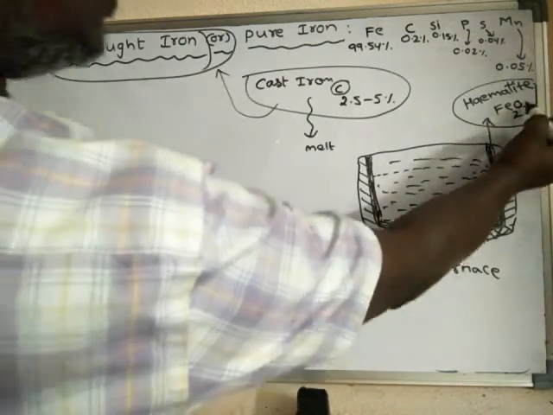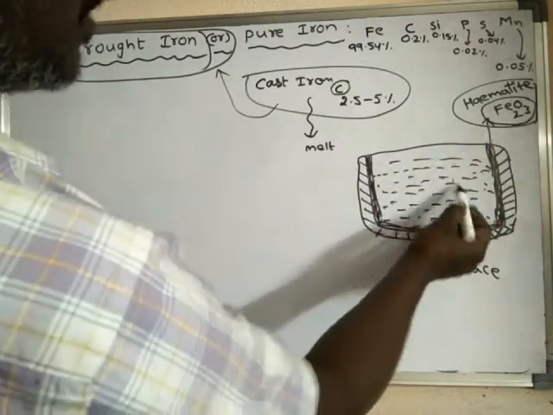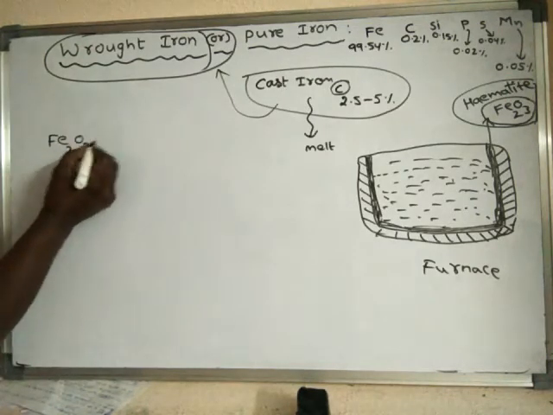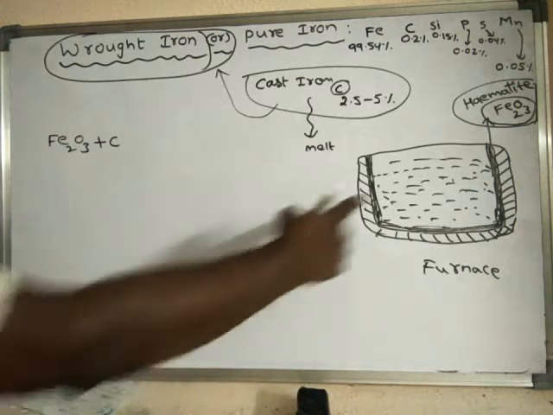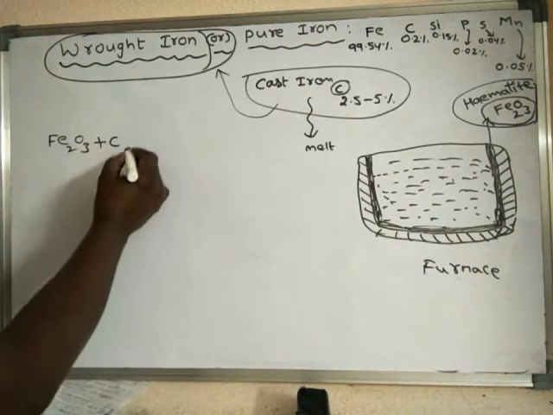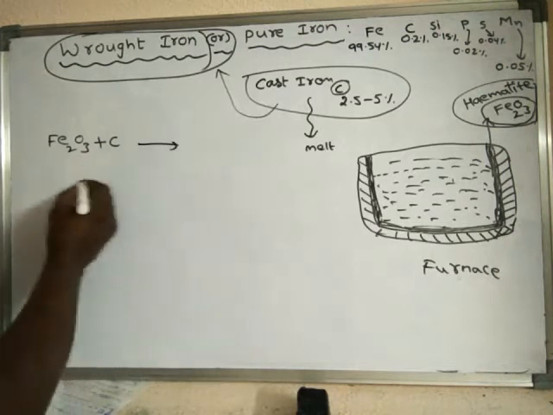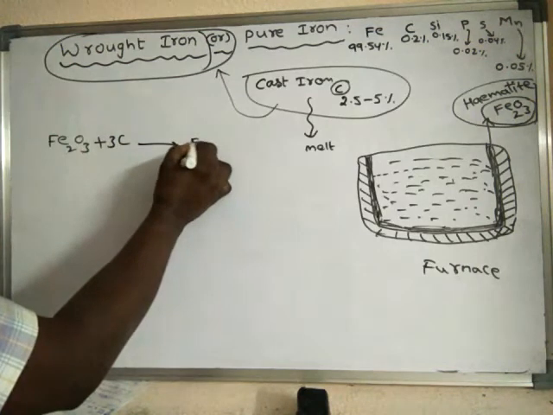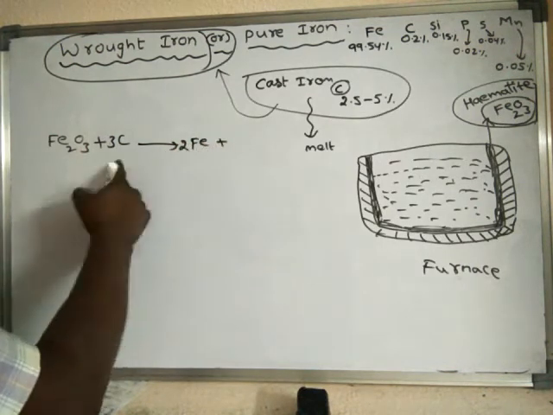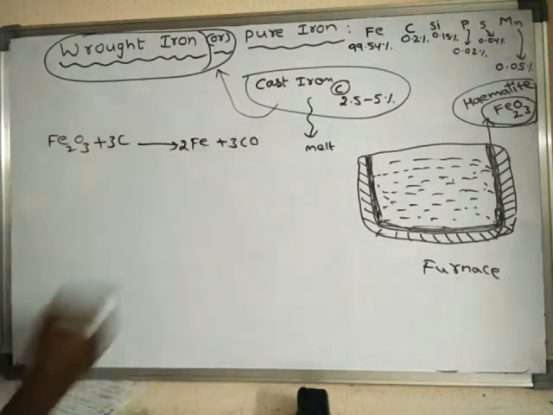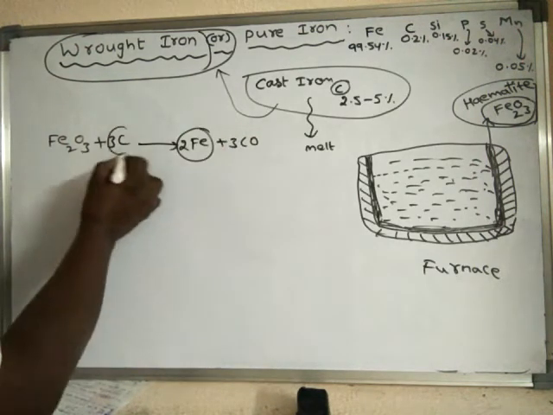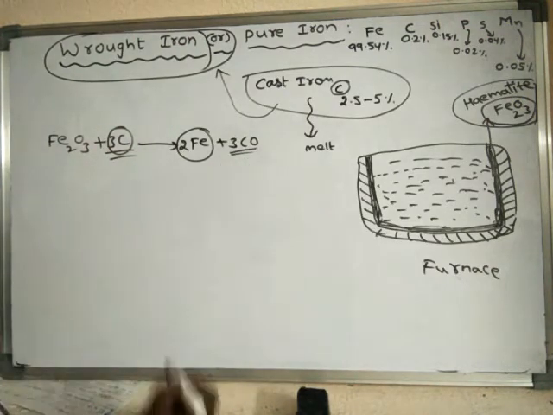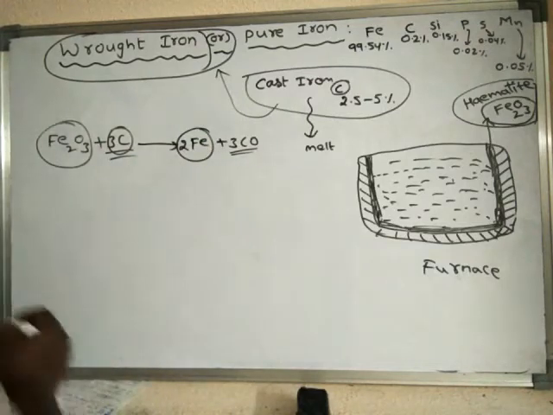The hematite will react with the carbon present in the molten cast iron and convert this carbon into carbon monoxide, and iron is formed. Like this, the carbon impurity is greatly reduced by the hematite lining.